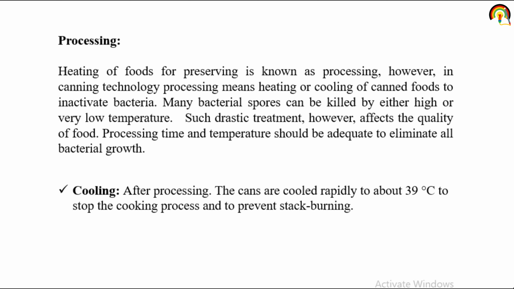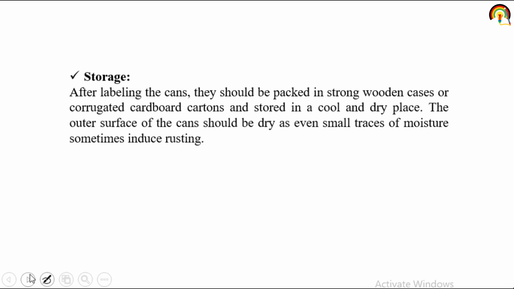Next one is cooling. After processing, cans are again cooled down rapidly to about 39 degrees Celsius to stop the cooking process and to prevent stack burning. And the final step is storage. After labeling, the cans should be packed in strong wooden cases or corrugated cardboard cartons and stored in a cool and dry place. The outer surface of the can should be dry, as even a small trace of moisture sometimes induces rusting.